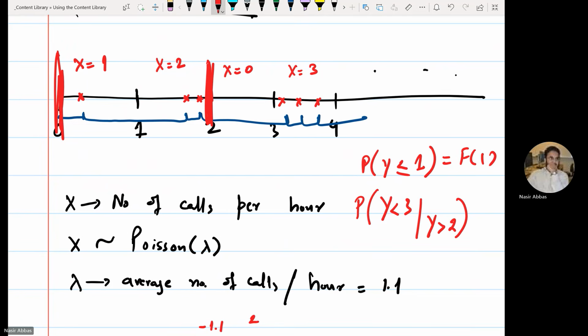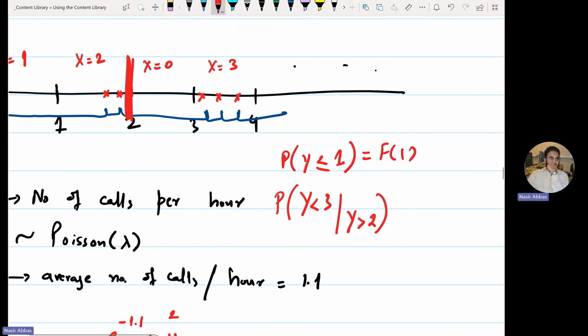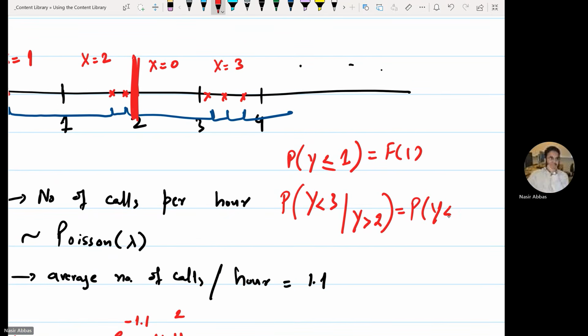In total. I'm telling you that from the beginning till 2 hours, there was no call. Now find the probability that there will be a call before the 3rd hour. This is called the memoryless property. It has no memory. This is simply the same as the one that you found before.